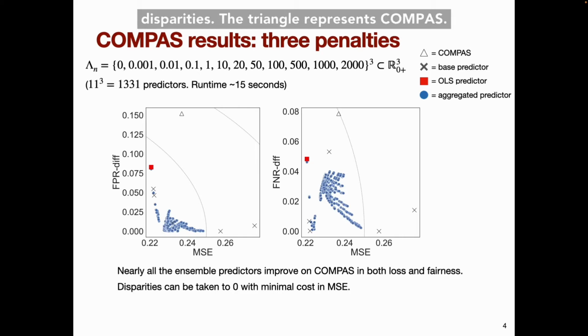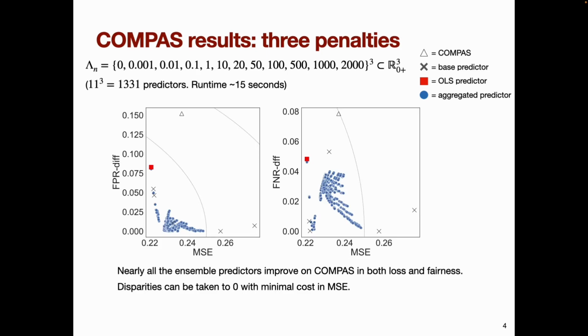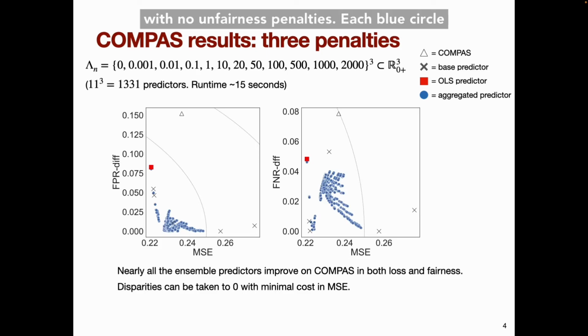The triangle represents COMPAS, the gray x's represent the 5 base predictors, and the red square represents the least squares ensemble predictor, meaning the ensemble predictor with no unfairness penalties. Each blue circle represents an unfairness penalized ensemble predictor. The majority of the ensemble predictors in blue improve on COMPAS with respect to both mean squared error and fairness. There are many predictors that take the relevant disparity essentially to 0, with very little cost in mean squared error relative to the OLS predictor in red.